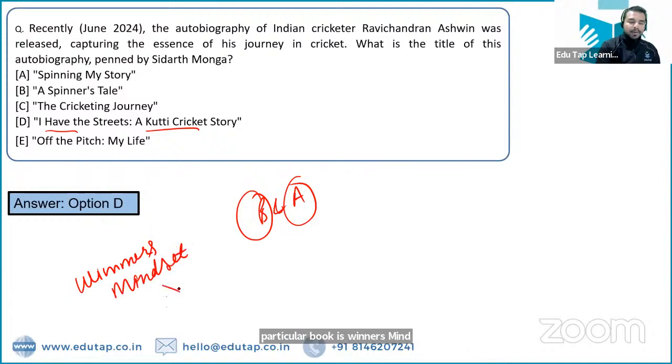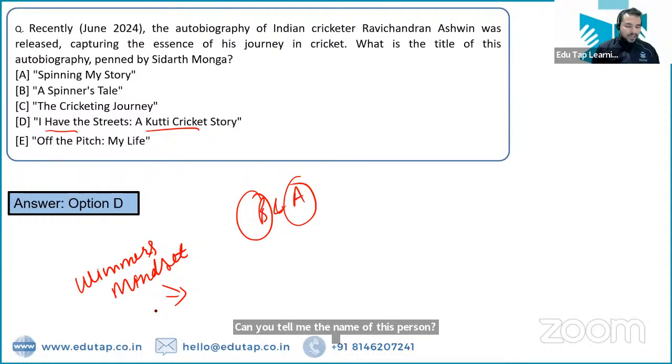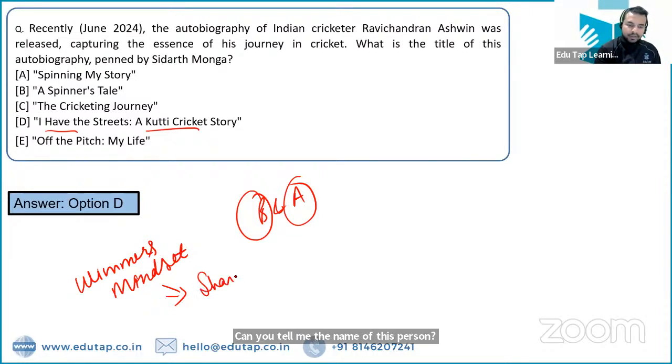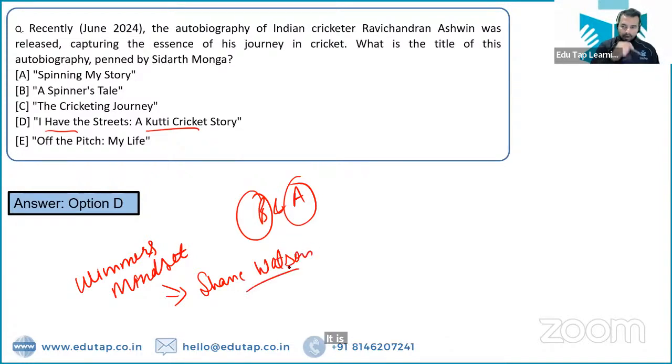Can you tell me the name of this person who has basically written this book? It is Shane Watson. So it is not David Warner, guys. It is Shane Watson who has written this book, Winner's Mindset.